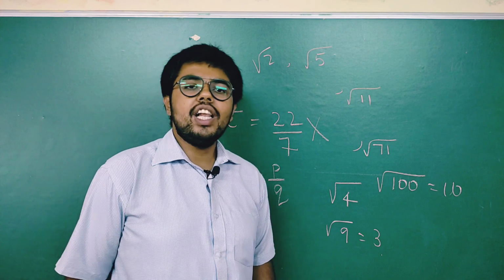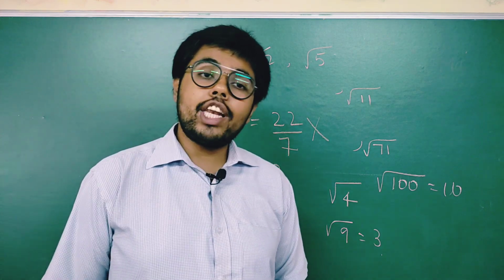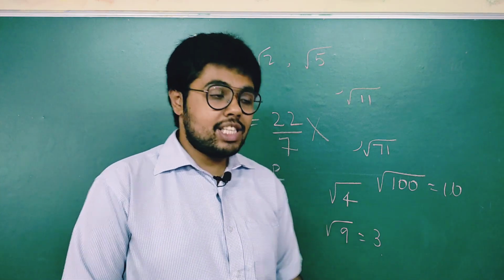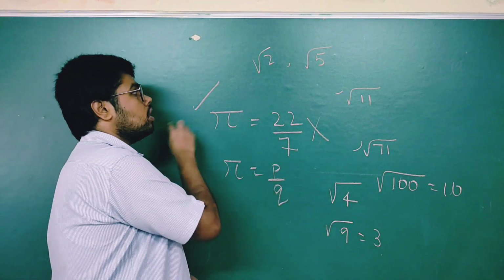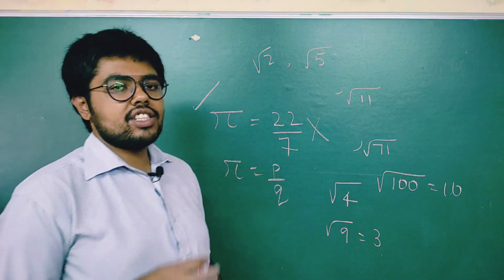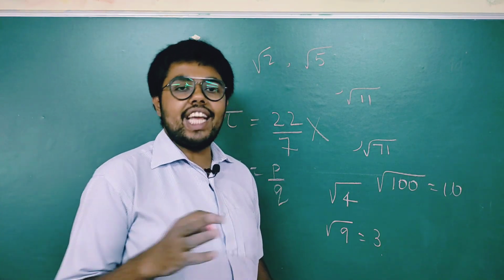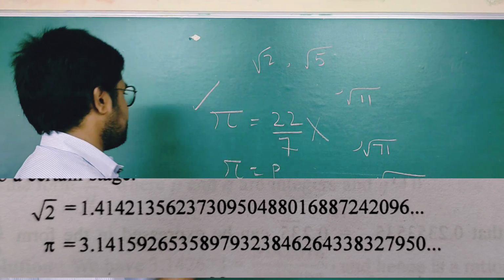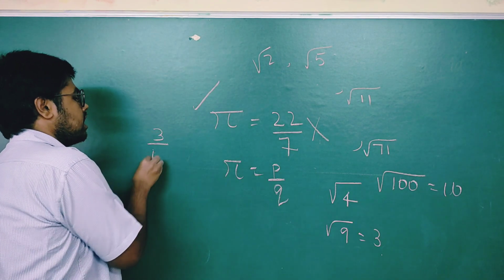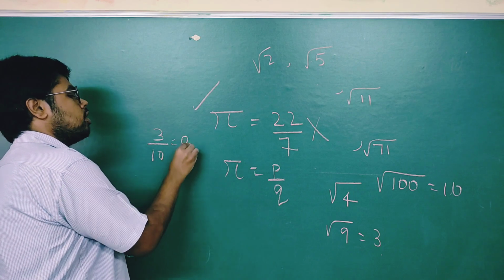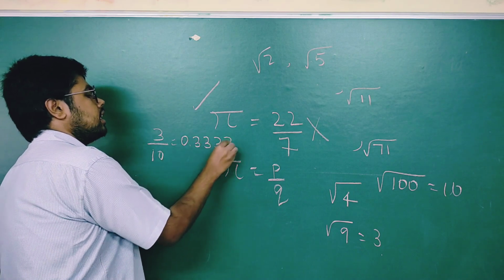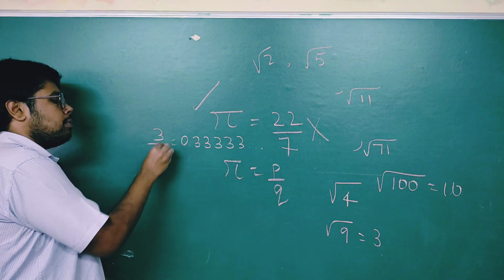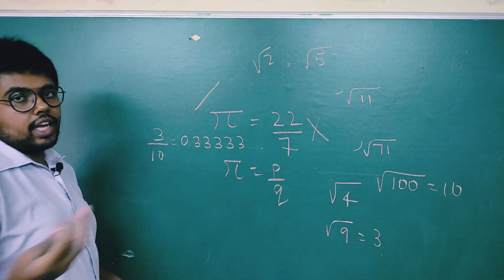You can express rational numbers in decimal form. What do you mean by decimal form? For example, you know the value of pi, I'll put it on the screen. You just see this number, it is never ending. It is not ending at all. There are a few numbers, for example 3 by 10, or 1 by 3, whose answer is 0.3333. It is never ending, but I can express it in the form of p by q.